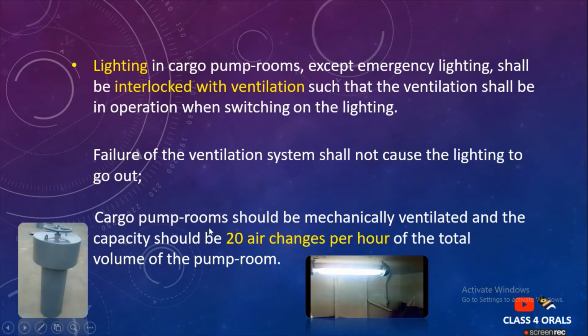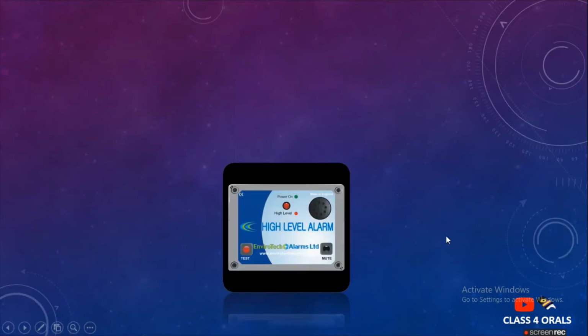Also, the cargo pump room ventilation system should be mechanically ventilated, such as in normal tankers it is having the mushroom vents, and the capacity should be 20 air changes per hour of the total volume of the cargo pump room. That means in 1 hour the total air changes by the ventilation system should be 20. This is why 20 times the air will be changed per hour.